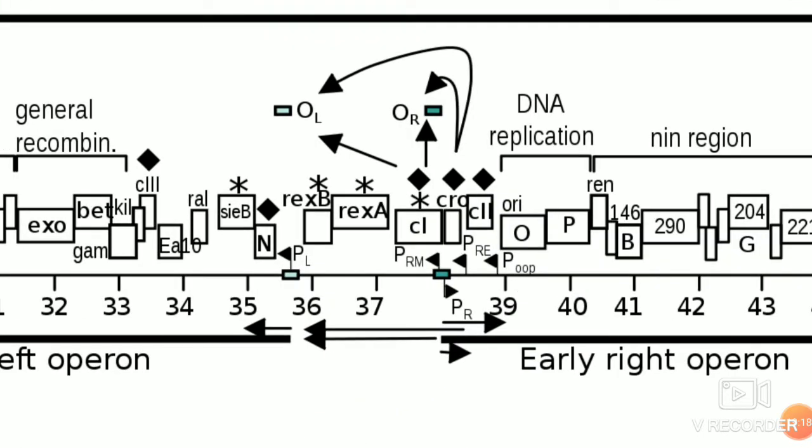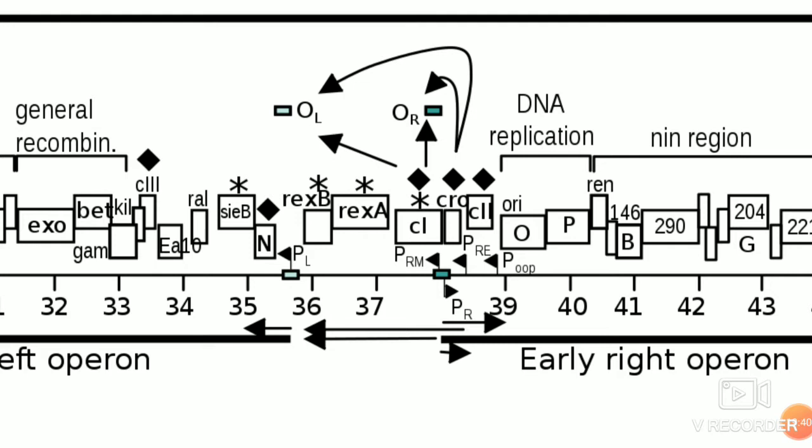As soon as there is production of the CRO protein, which blocks the CI protein, transcription happens. The PL promoter will be used first. If you can see at number 36, there is a promoter for the left region. Immediately what is transcribed is this N protein.